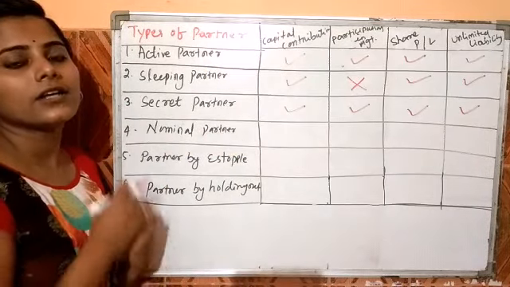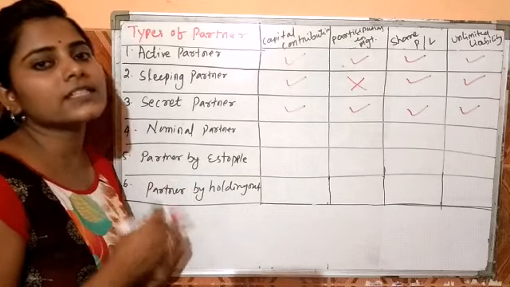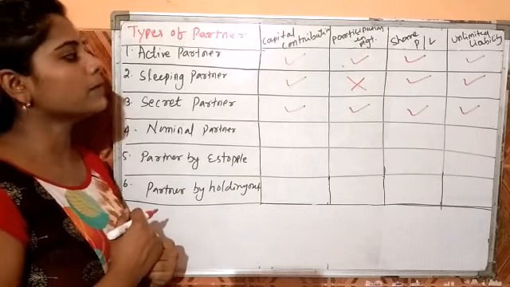Next is the nominal partner. A nominal partner is a partner who lends his name and goodwill for the benefit of the firm.